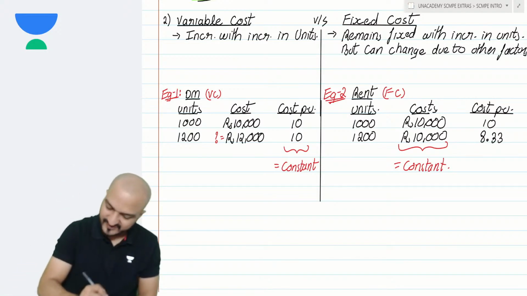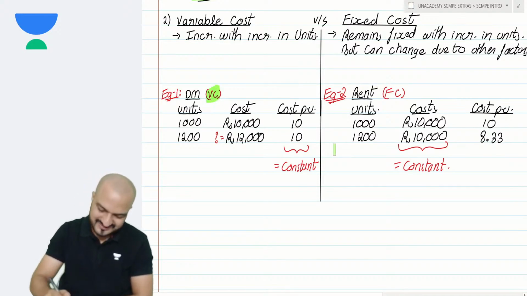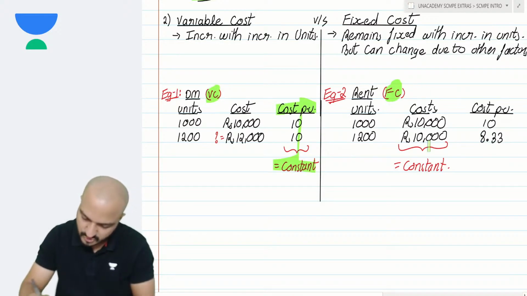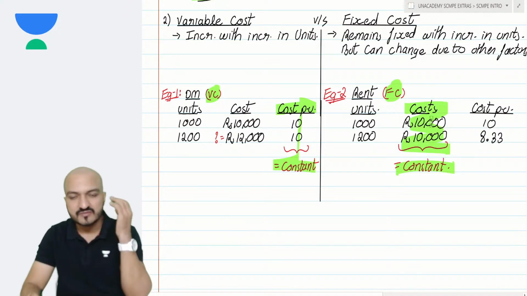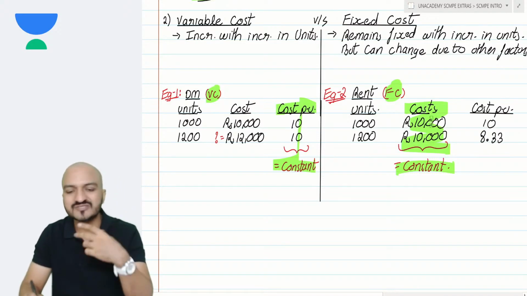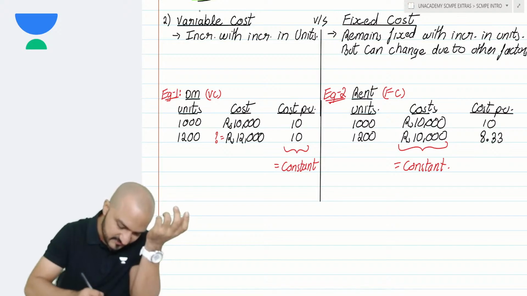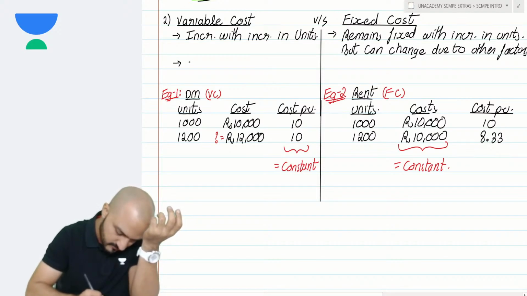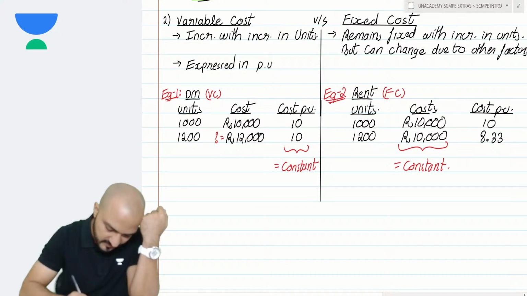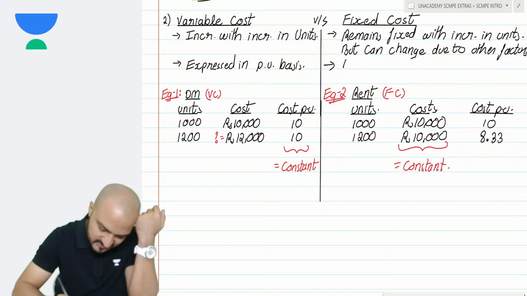Yes, this is an important observation. It will be useful later on. So my variable cost remains constant on per unit basis. Fixed cost remains constant on total basis. See, that's the reason why variable cost is expressed in terms of per unit basis, and fixed cost is always expressed in terms of total basis.